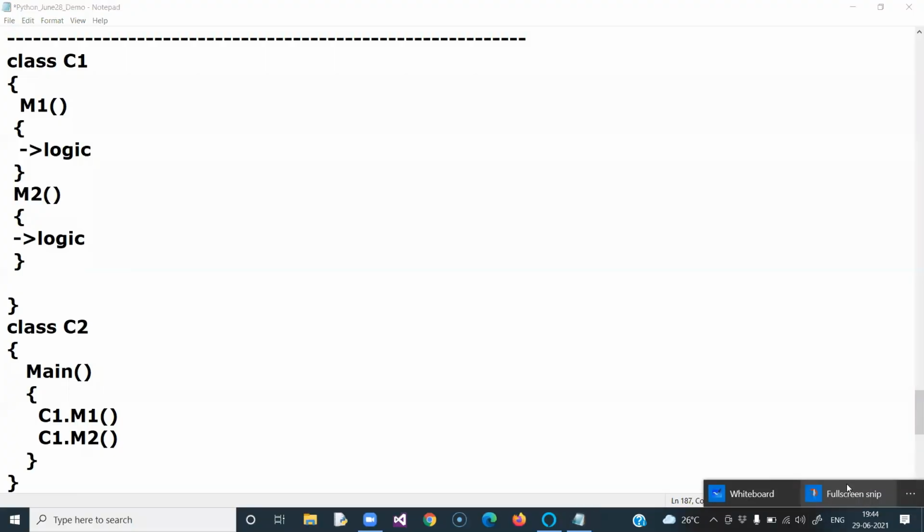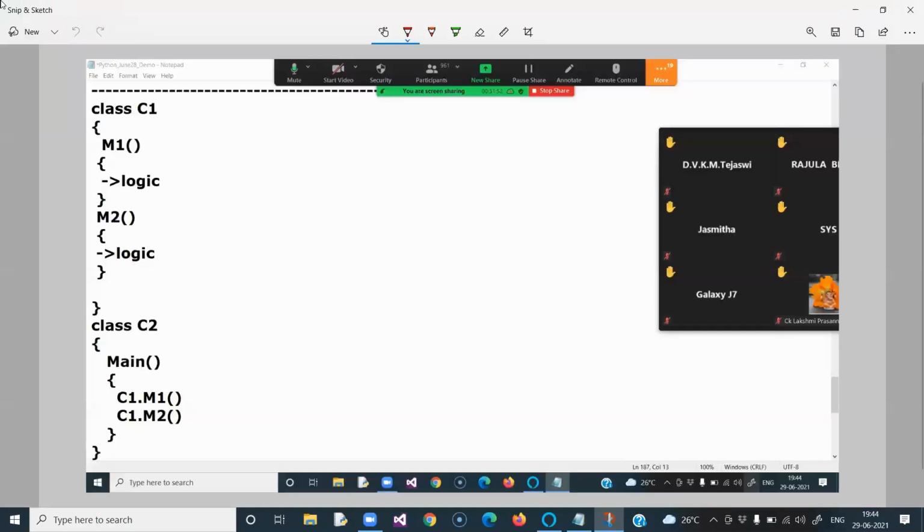Now I am going to show you simply, so try to understand. Whenever you run the program, execution starts from the main method. You can observe here that you have two classes: C1, and this is the C2 class. One important point: whenever you run this program, the execution engine will search for the main method, like, main, where are you? Then main will say, I'm here, boss. Then it will catch it and start from here.